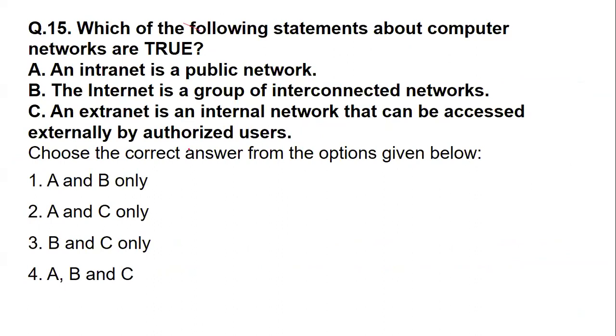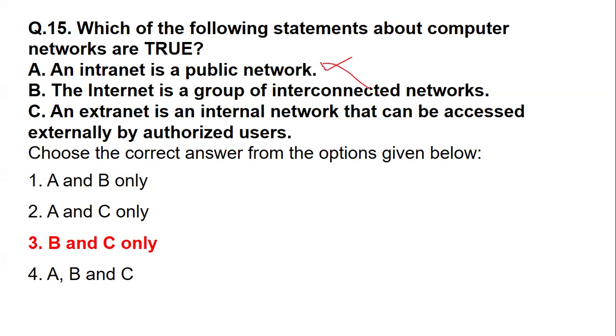Now, next: which of the following statements about computer networks are true? We have done computer networks also in detail. The statements are: an intranet is a public network, the internet is a group network, and an extranet is something which is accessed externally by the authorized user. Which are true? They have clearly mentioned that you have to only speak about true statements, right? From the given statements, an intranet is not a public network, it is a private network.